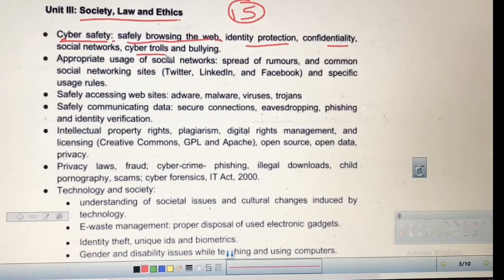Some technical terms, cyber trolls and bullying we will study, and the appropriate use of social networks like Twitter and Facebook, and how to safely browse the web to save yourself from malware, viruses, adware, and trojans. You will study all these. Then safe communication: during communication there may be eavesdropping, there may be phishing attacks, so identity verification is very important for safe communication over the internet.